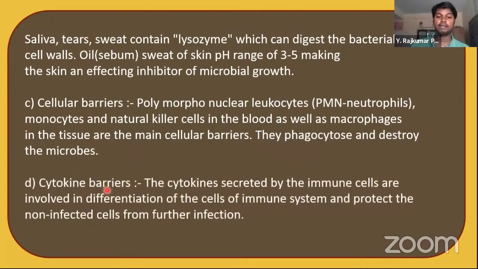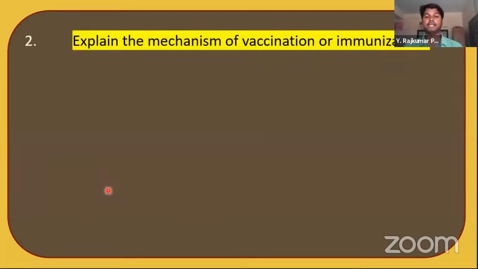Next, cytokine barriers. The cytokines secreted by the immune cells are involved in differentiation of the cells of the immune system and protect the non-infected cells from further infection. Okay, these are cytokine barriers. Let's see the next question. Explain the mechanism of vaccination or immunization.